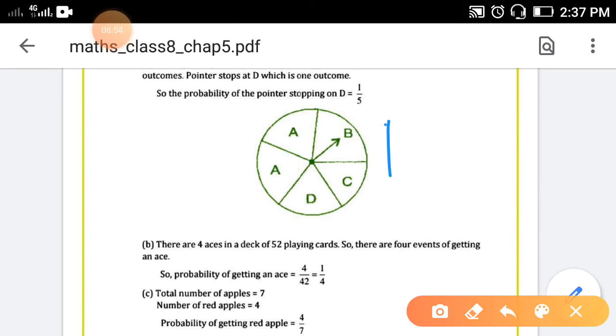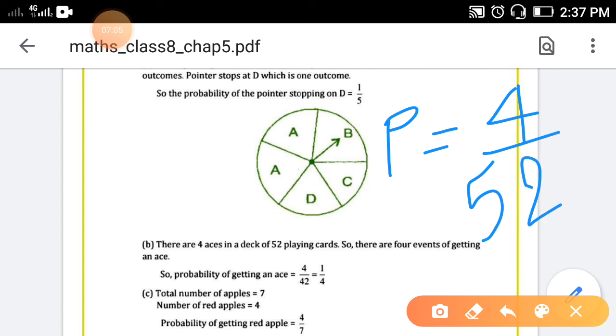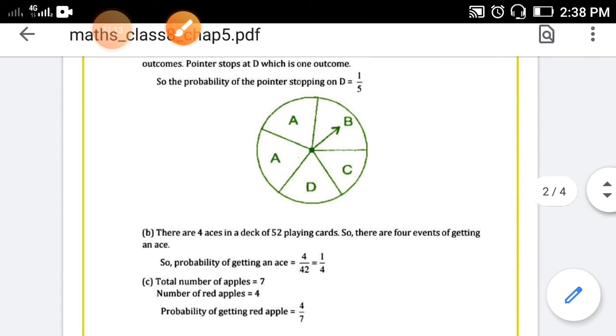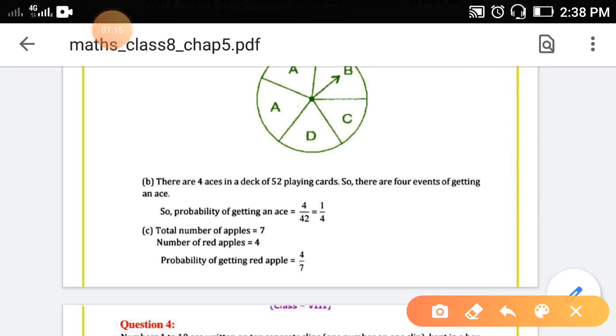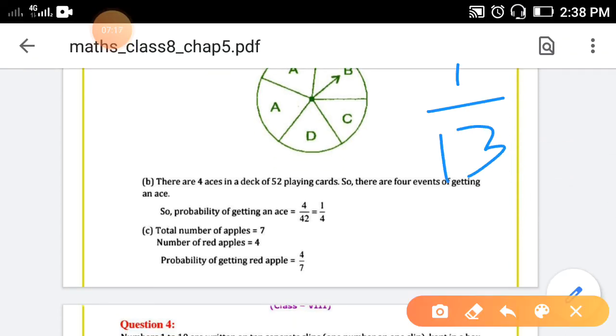So probability is equal to 4 ace cards out of total 52 cards. So 4 over 52, which is 1/13. So the probability of getting an ace card is 1/13.